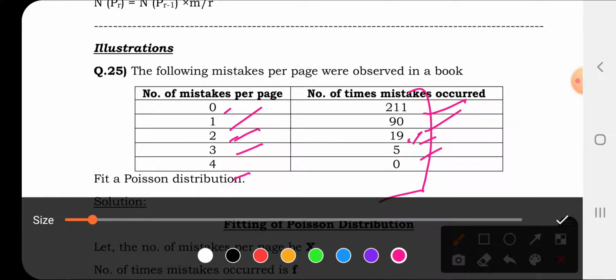So this is how you study the observed frequency, and this is the observed frequency which is being found.